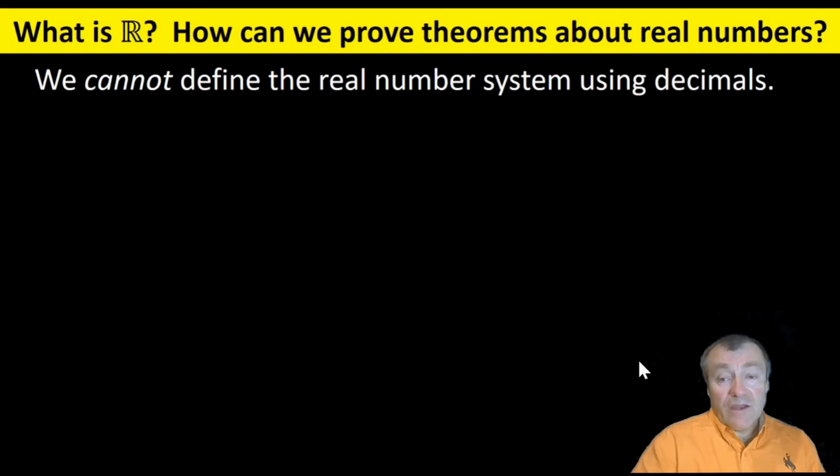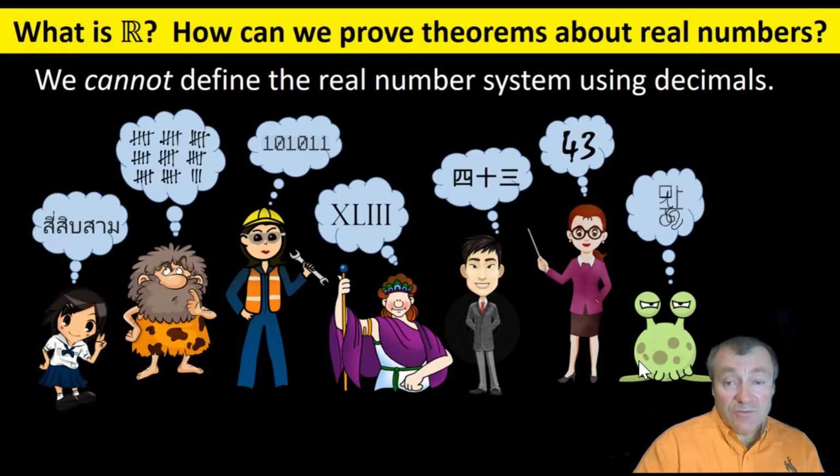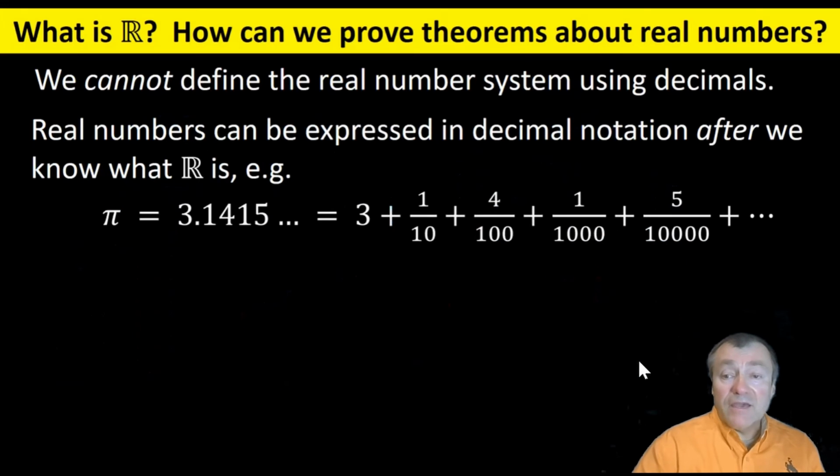First of all, we cannot define the real numbers using decimals. For one thing, the real number system is a natural concept which transcends the fact that we have 10 fingers. The real numbers are much more universal than that. Secondly, it would be circular to try to define the real numbers using decimals. I'll take it as a given that understanding of how decimals work is based on Calc 2, understanding of infinite series, all of which is grounded in a prior understanding of the real numbers. How do you avoid the logical fallacy here of circular reasoning?